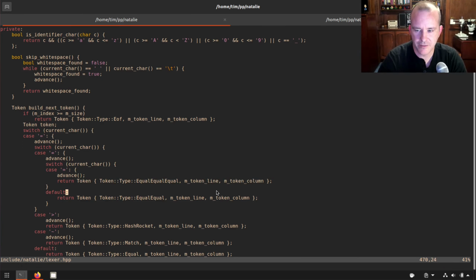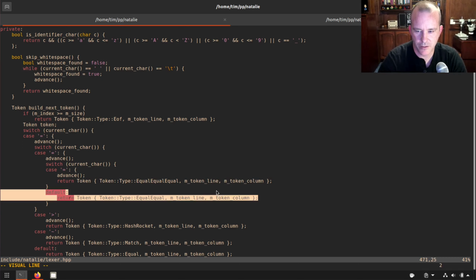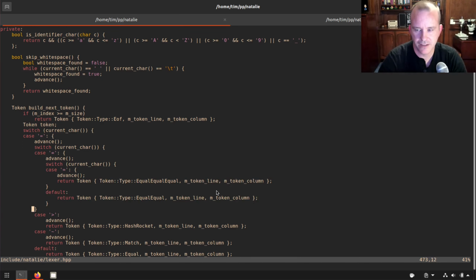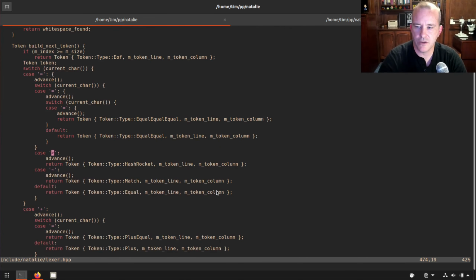And then if it didn't see that, then it must be the double equals, and so on and so forth. Oh, right, because it could be equal like the hash rocket, so the equal sign and then the greater than, or equal tilde, and then if not, then it's just a plain old equals by itself.